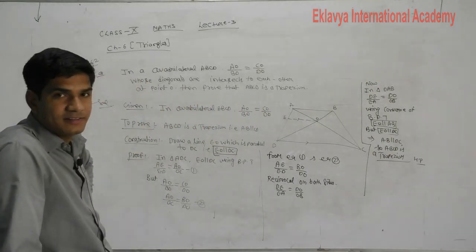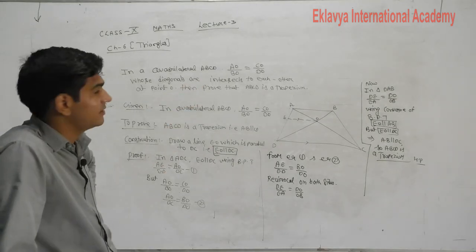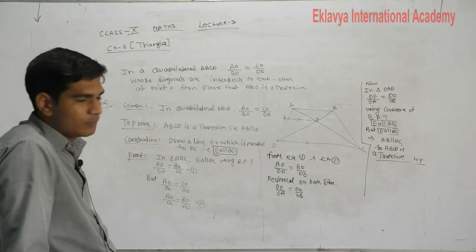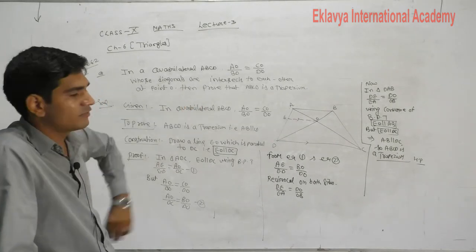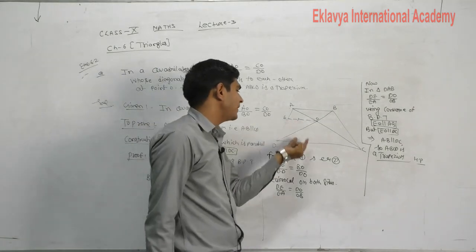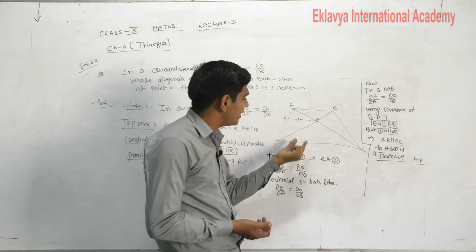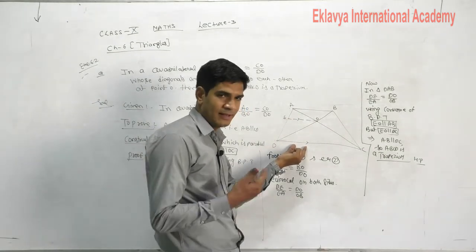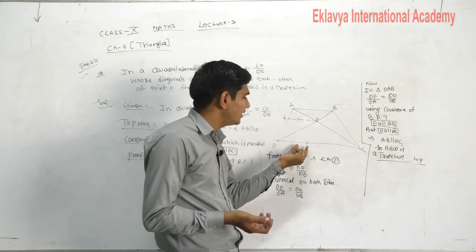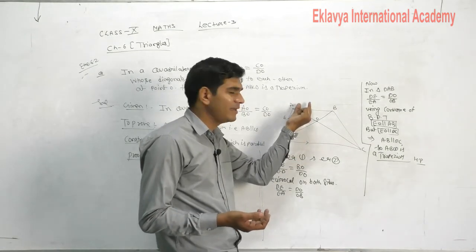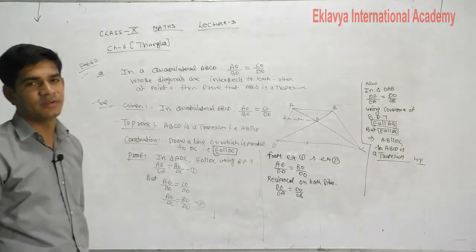So understand, that is the converse of that question. ABCD is a quadrilateral in which the diagonals intersect each other such that AO upon BO equals CO upon DO. Then we prove ABCD is a trapezium. In construction, let EO be parallel to DC, then we prove EO is also parallel to AB. Then AB is parallel to CD. That work we do with the help of converse of BPT.